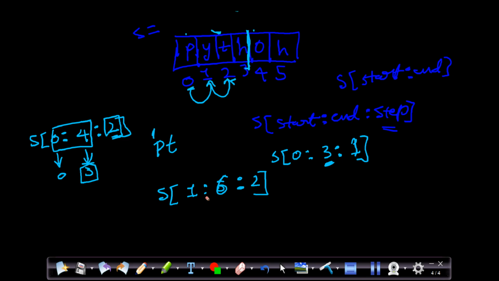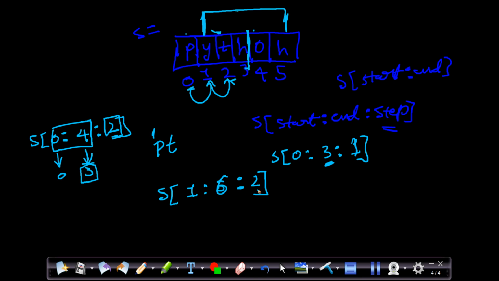So first of all, let's see that it will start from 1, right? This is the first index. And it is ending with the 6th. 6th in the sense 5, right? 6 minus 1, 5, or 5 is the previous index to the 6. That's why till here we have to consider.